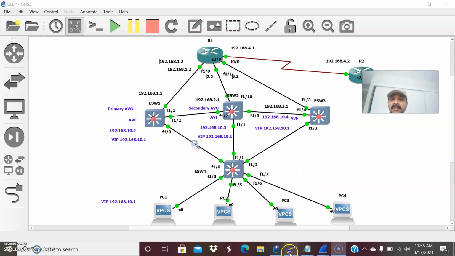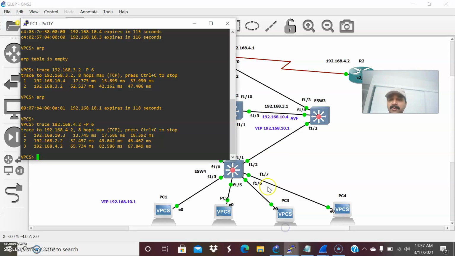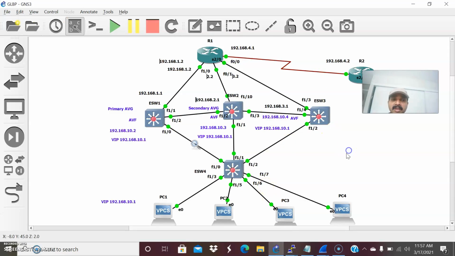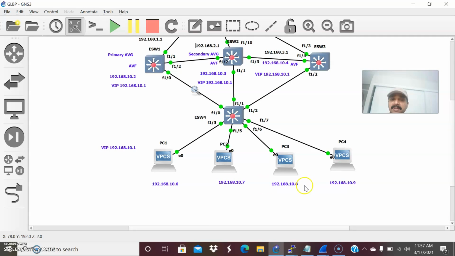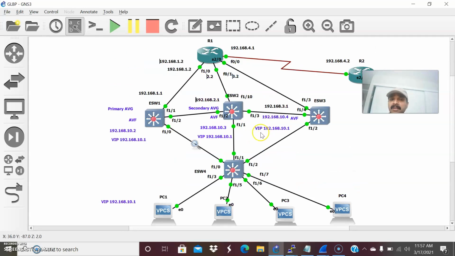So let us go to the architecture. This is the architecture. I have assigned 10.2, 10.3 and 10.4, and I assigned VLAN 10 on all of them. This is the IP I assigned for interface tracking, which I will explain in a later video. Today let us discuss how the load is distributed evenly. Let us see the first scenario. Let us go to PC1. On the PCs I have assigned the IPs 10.6, 10.7, 10.8 and 10.9, all in the same VLAN.